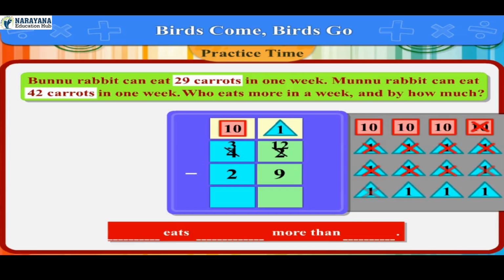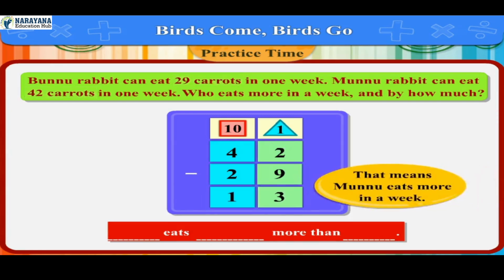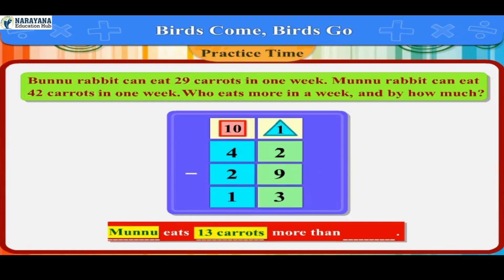Now subtracting 9 from 12, we get 3, which is written in ones column of the answer box. Subtracting 2 cards from 3 cards, we get 1. So answer is 13. That means Munnu eats more in a week. Munnu eats 13 carrots more than Bunnu.